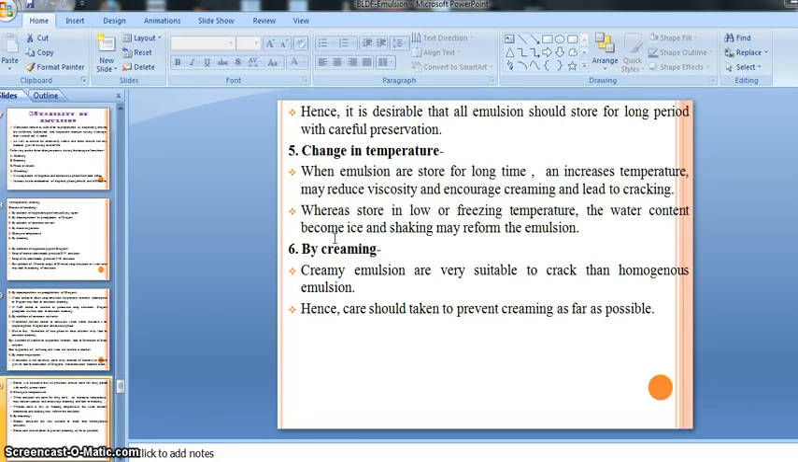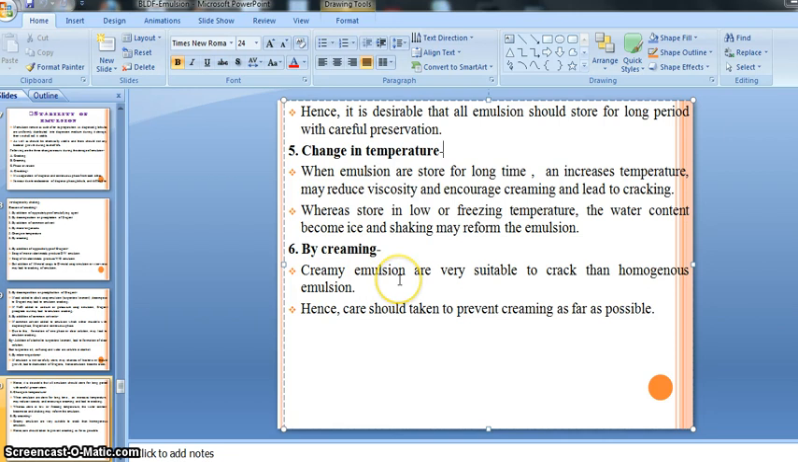So this is the main reason for the cracking. Our today's topic covers the two remaining reasons for cracking, that is change in temperature and creaming. As we know, a change in temperature and then creaming are also reasons for the cracking. So let's see how the temperature is responsible for the occurrence of cracking in our emulsion.